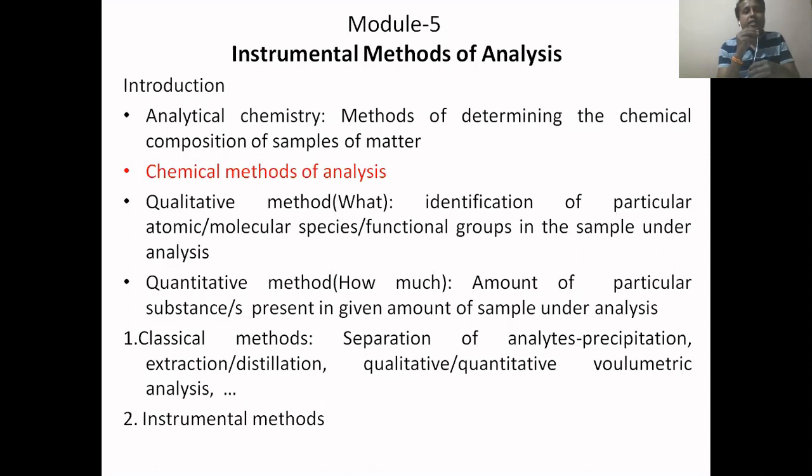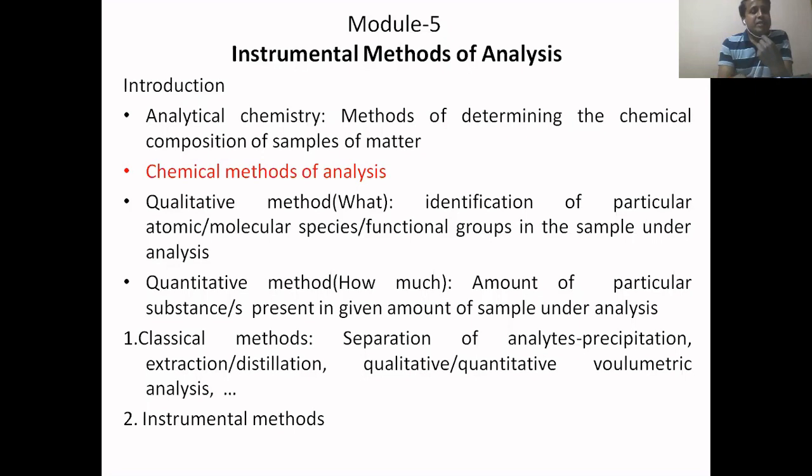The next one is the quantitative method. How much of a quantity is present is answered by this technique. Here it is defined as the amount of a particular substance or substances present in the given amount of sample under analysis. What is the further classification of chemical methods of analysis? One is classical methods, that is conventional methods. Here it includes separation of analytes by precipitation, extraction, distillation, qualitative and quantitative analysis, volumetric analysis, etc.